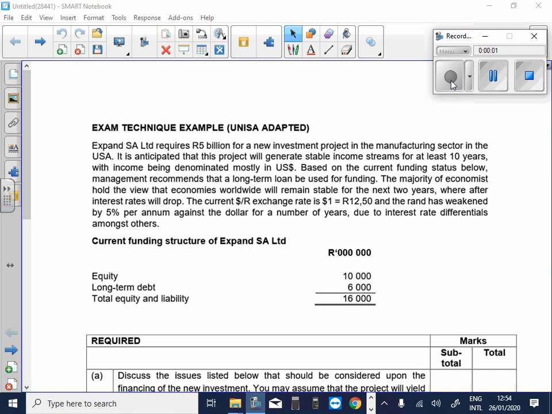So just with math, guys, I've given you an example to do, and you guys have sat down and you've done it. And what I'm trying to do is I'm just trying to show you how to answer a paper. So first things first, this is a UNISA class test from 2018. Okay, class test 1. This was 16 marks out of that class test. Happy? The solution I'm going to use is the UNISA solution.